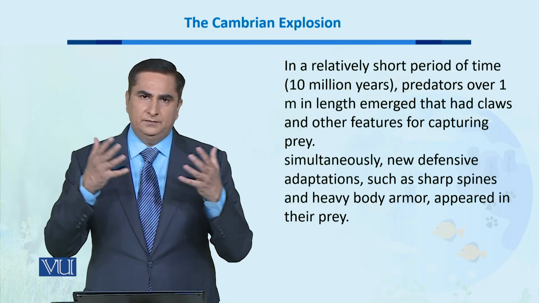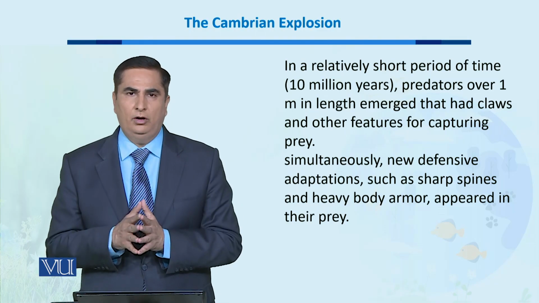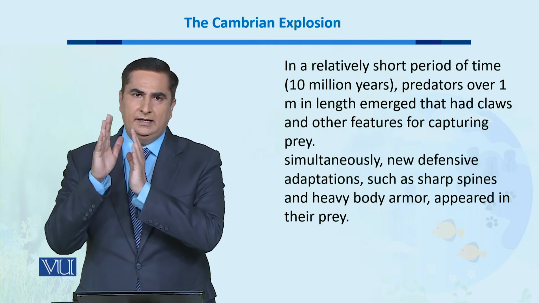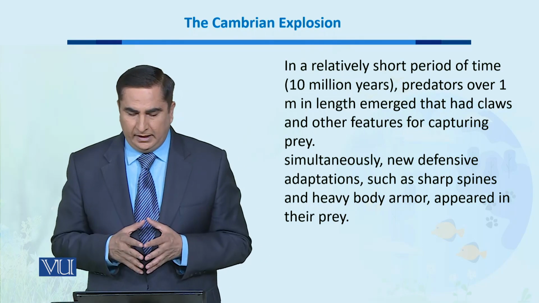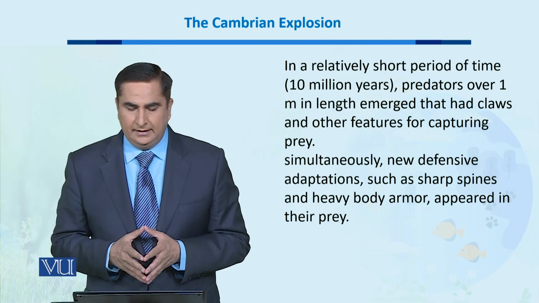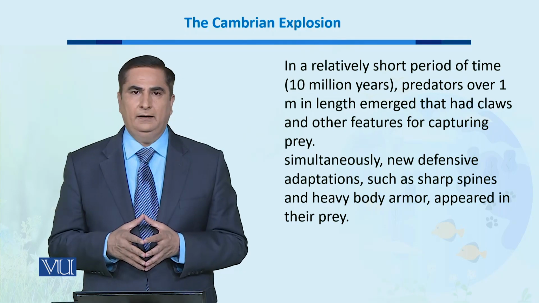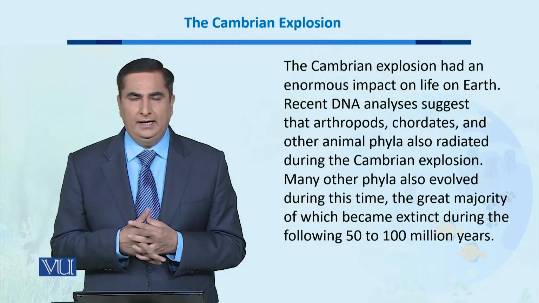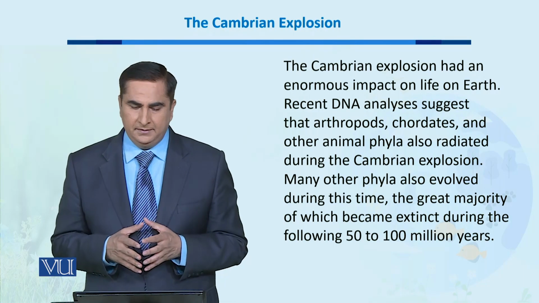Simultaneously, through the course of evolution, new defensive adaptations were also formed in their prey, or the animals which were hunted by these predators, such as sharp spines and heavy body armor around their soft bodies that appeared in those grazers or prey animals. The Cambrian explosion had an enormous impact on life forms on this planet.